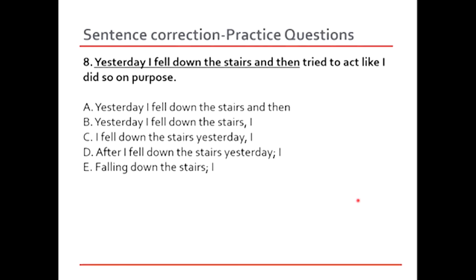And E, falling down the stairs, I tried to act like I did so on purpose. Okay. E cannot be the right choice because first of all, it's not telling us anything. Falling down the stairs, I tried to act like I did so on purpose. This is confusing. When exactly did this happen? So the adverb of time is missing over here. So somehow it's misleading the sentence. We cannot actually figure out when this happened. So E in this case is not the right answer.